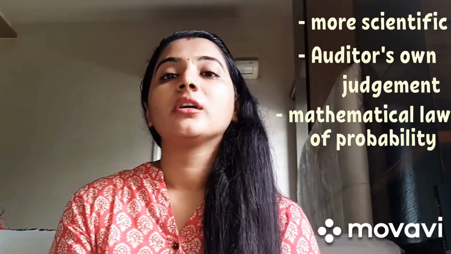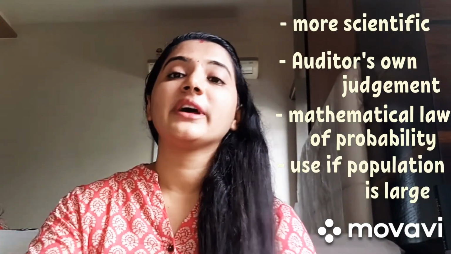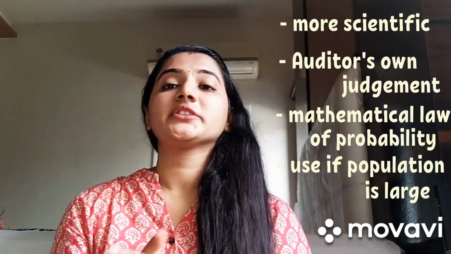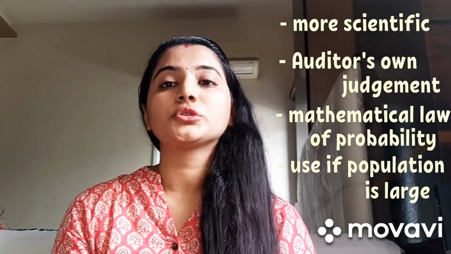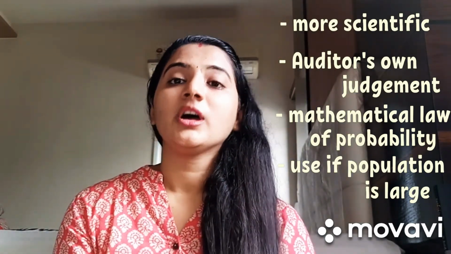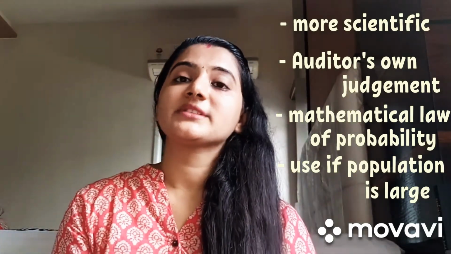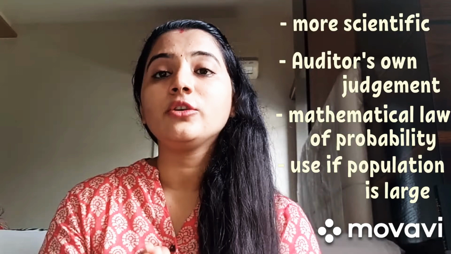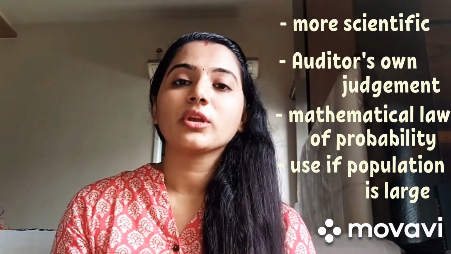And fourth is where to use statistical sampling. Statistical sampling should be applied where the population is very large in size. If the population is very large, then you should go with a systematic manner, with statistical sampling based on mathematical law, based on the auditor's judgment, and it should be more scientific. In this way you can conclude your opinion about the whole population by doing audit of some samples only.